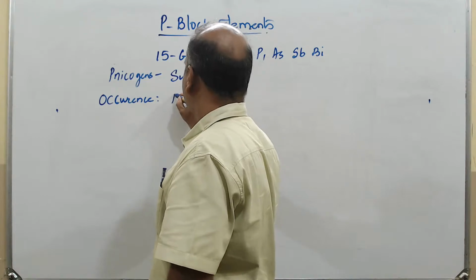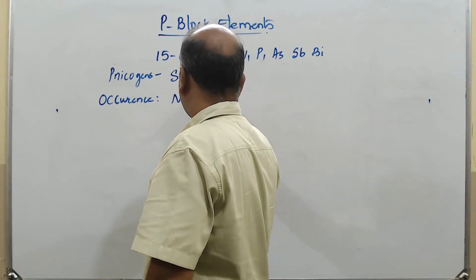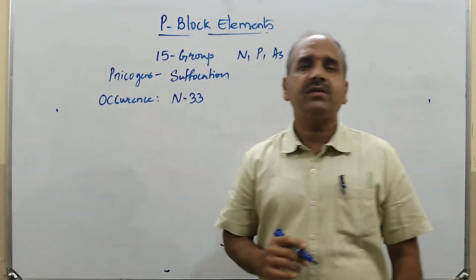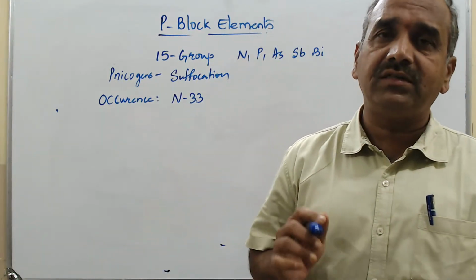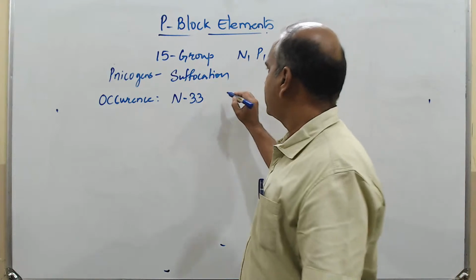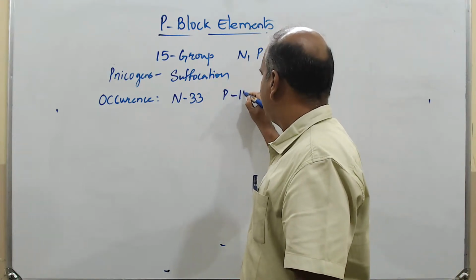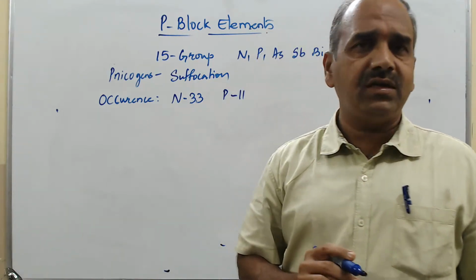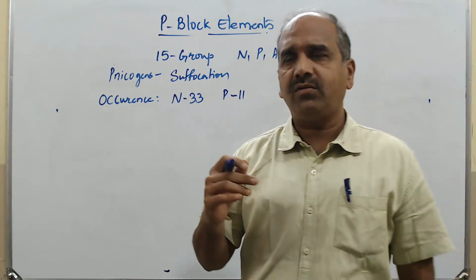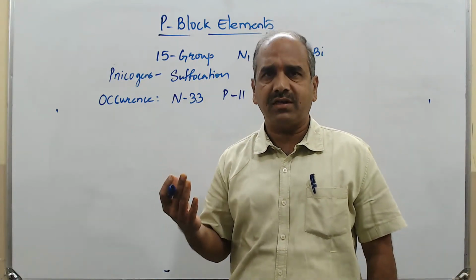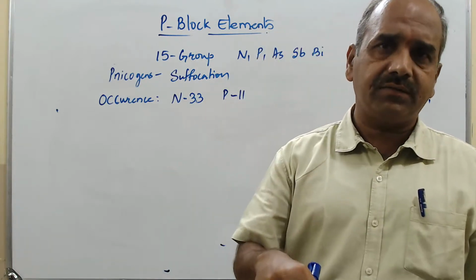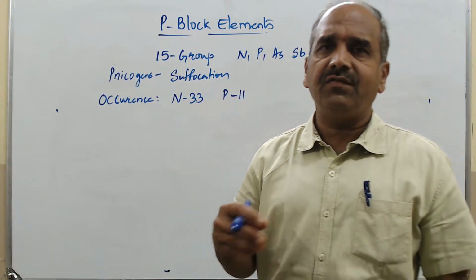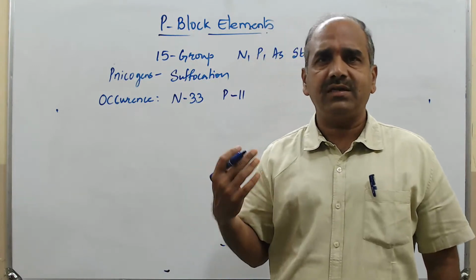So nitrogen's abundance number is 33. How much of nitrogen is present in the Earth's crust? It is 33. Phosphorus, it is 11. Nitrogen in the atmosphere is present in the form of gas, but that we don't count in the Earth's crust, where it is in different forms of minerals.